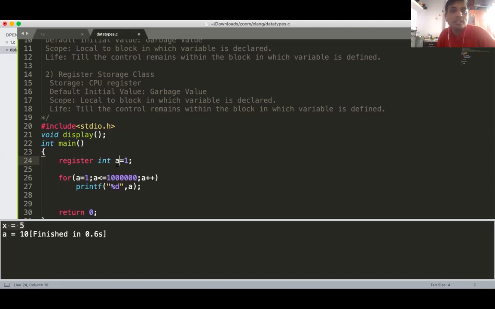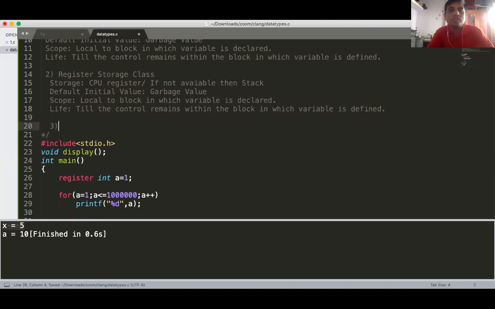So if, out of those 7 registers, none is available because they are already busy storing other data, then the storage of this variable is not a CPU register, it is the stack memory. So we can say: CPU register first, and if it is not available, then stack memory. Very simple.